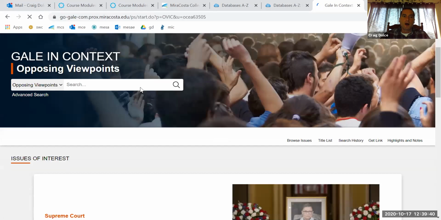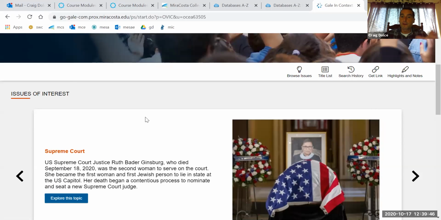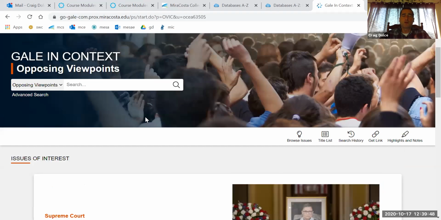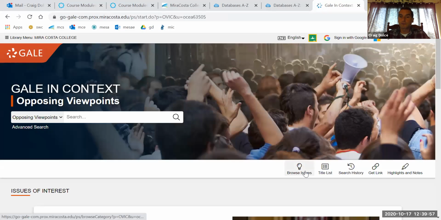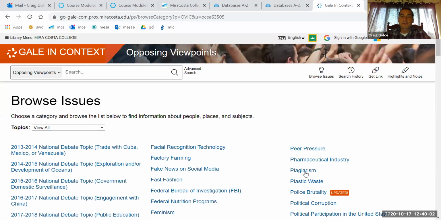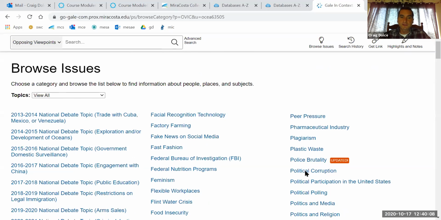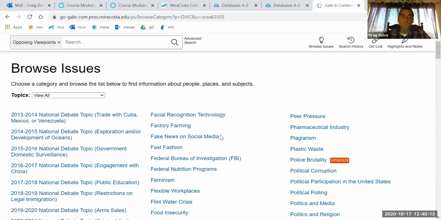When it pops up, obviously you can click on issue of interest if you want to focus on what their homepage issue is, because they always have a really interesting topic up there, hence the title. But I like to just go right to browse issues. And as I listed on the assignment topic, there's a lot of possible links here when dealing with gender, identity, discrimination, and stereotyping. So hopefully everybody's feeling confident.